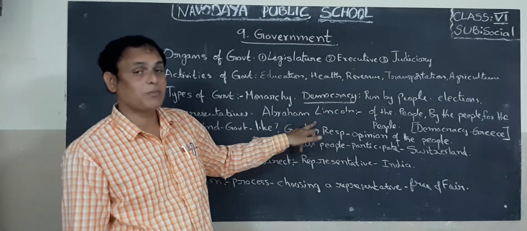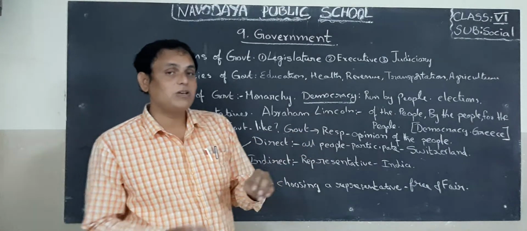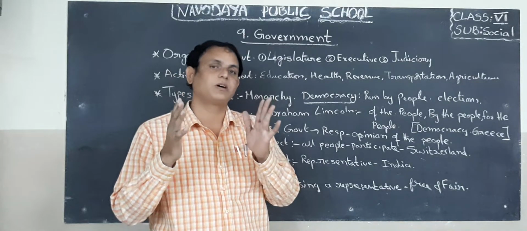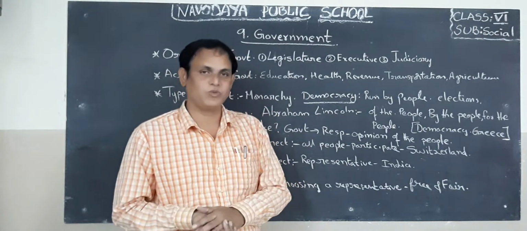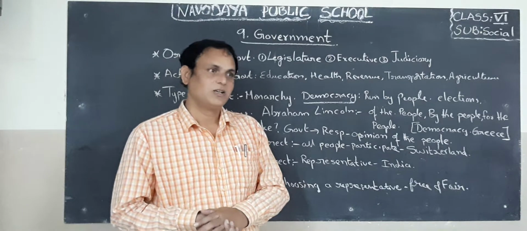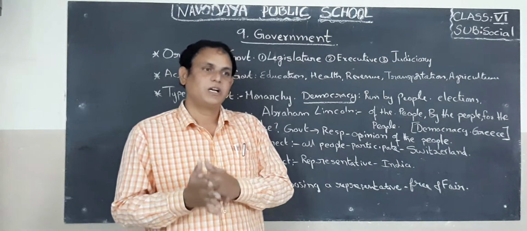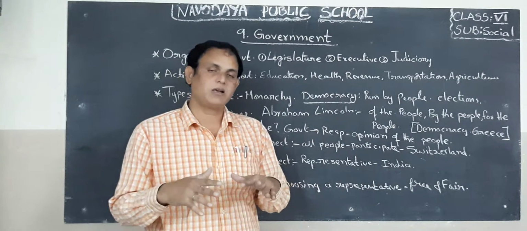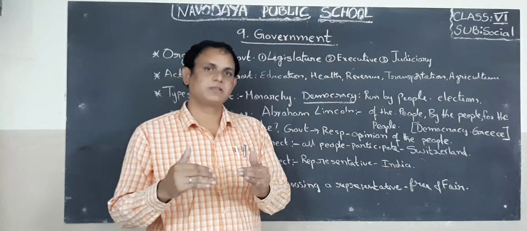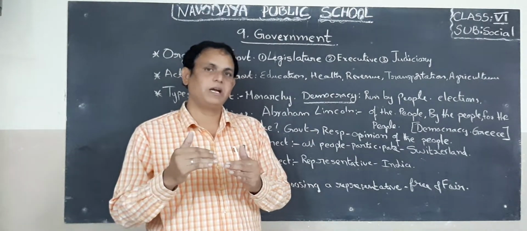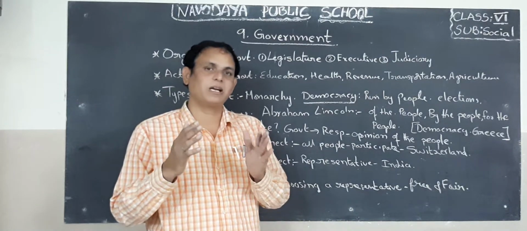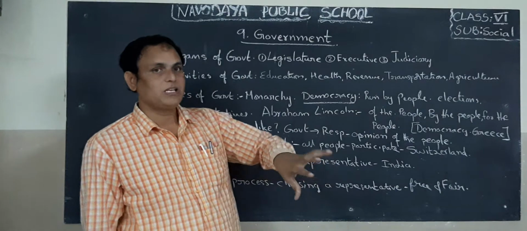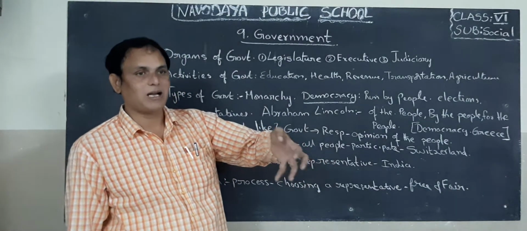Okay, who is Abraham Lincoln, children? He was the former president of the United States of America, USA. So in the USA also, the democratic type of government is running. Even in India, after independence, we also adopted the same system, the democratic type of government.